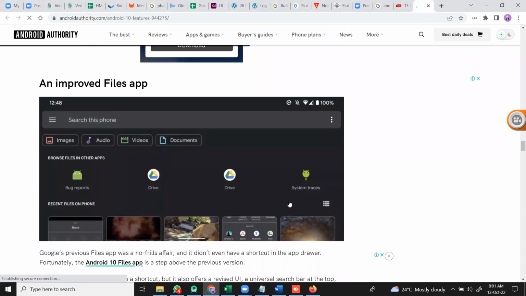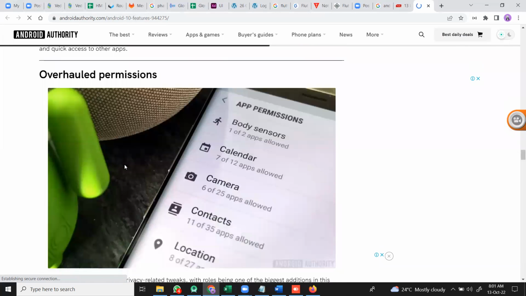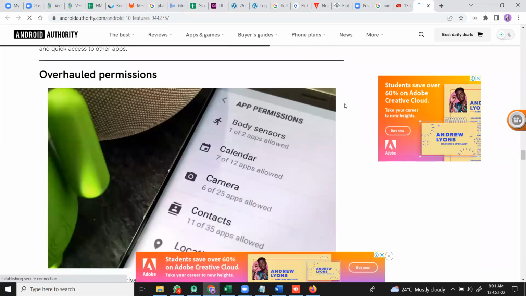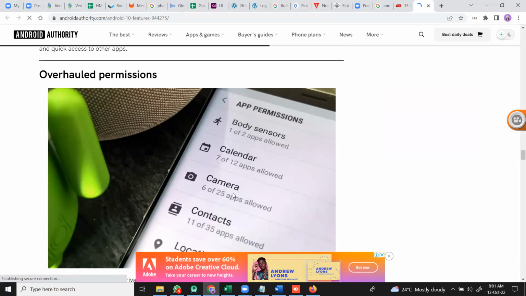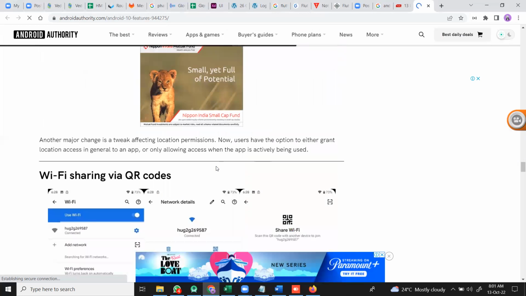This file manager app we already saw from 6.0 onwards, and improvements are still happening in this app. The next is the overhead permissions, like app permissions. While installing WhatsApp, after I install it, I have given some permissions. Previously, removing such permissions was not possible. Right now you can go and check here, and if you want to stop those permissions, you can stop them here itself.